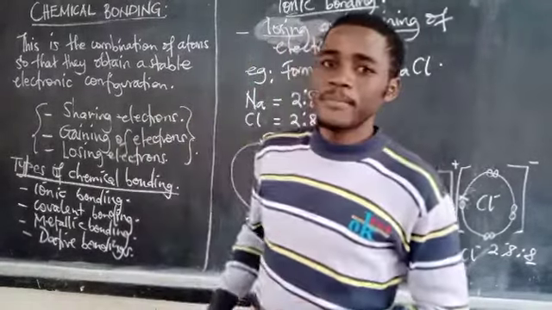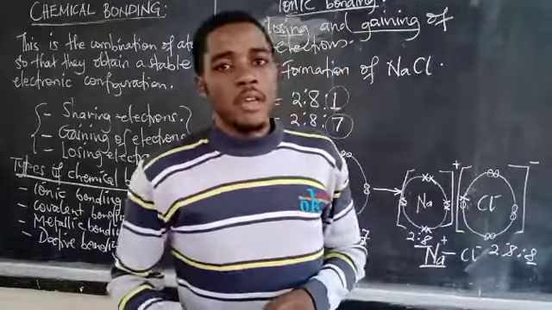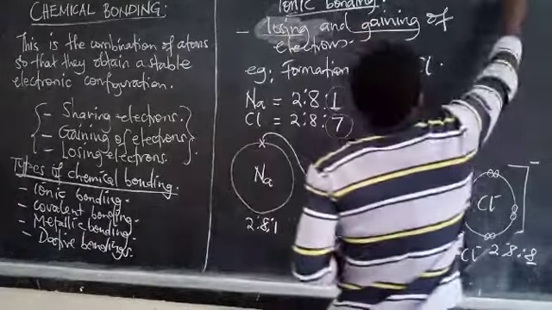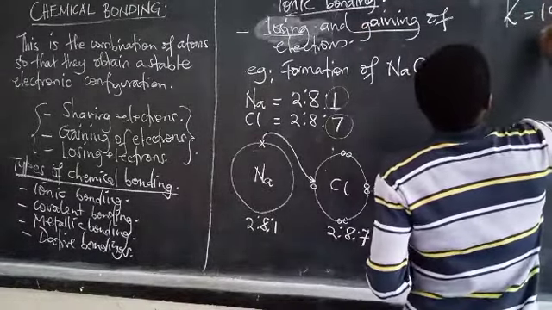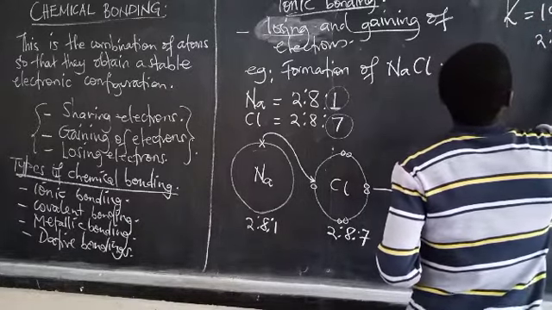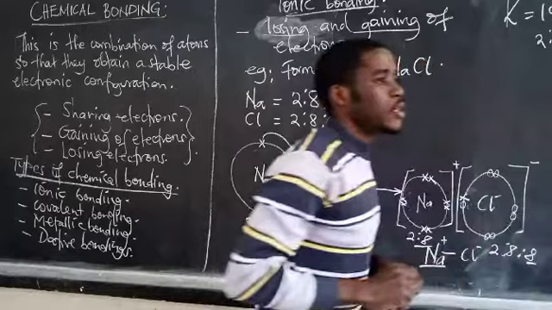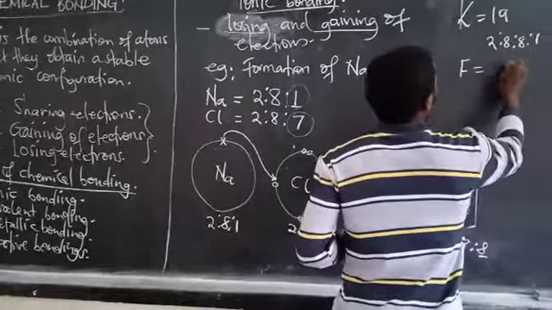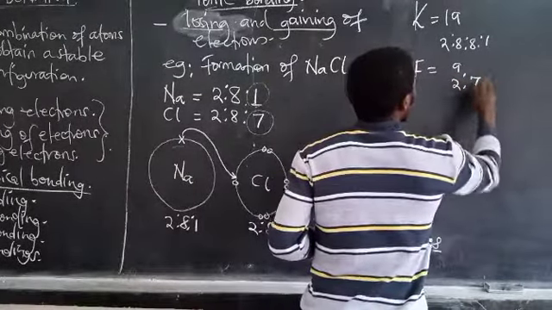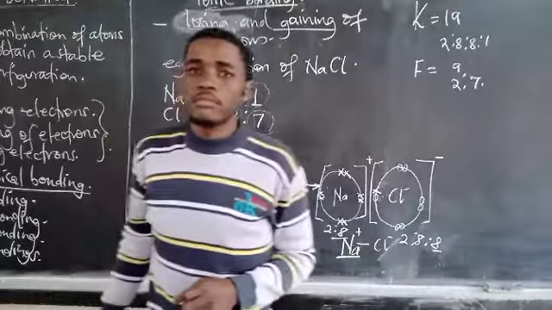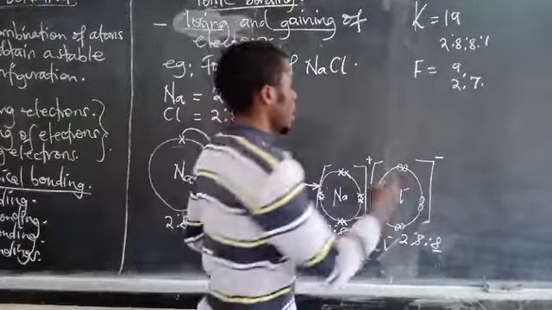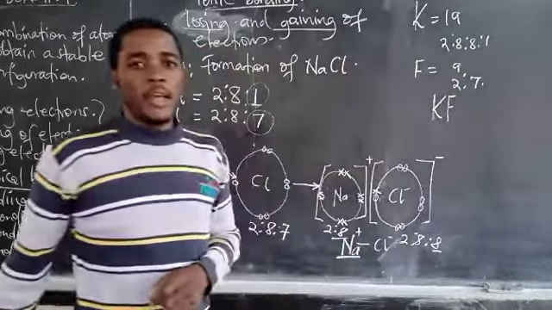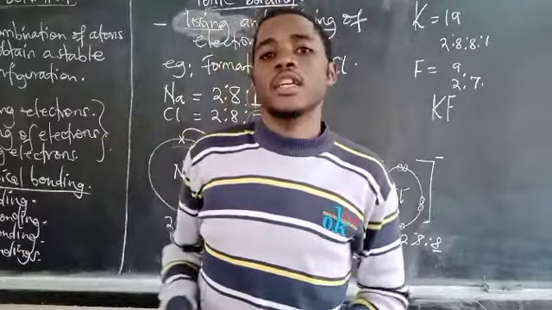You know potassium? Number 20. Sorry, this is number 19. Potassium is number 19. And therefore, its electronic configuration is 2,8,8,1. And we know fluorine is number 9, and so its electronic configuration is 2,7. Take some time. Show me how potassium fluoride can be formed by ionic bonding.